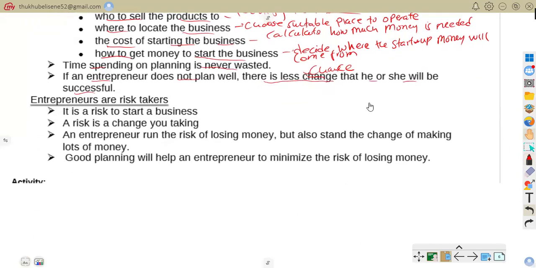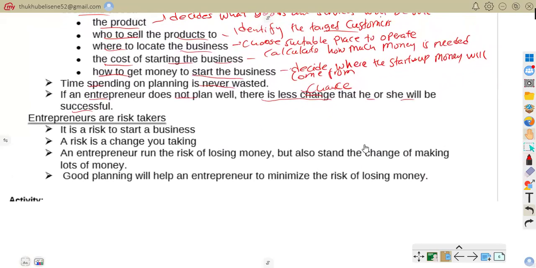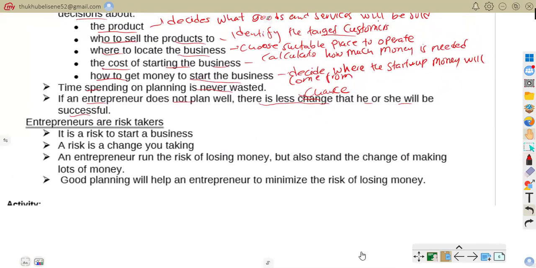So now let us be on entrepreneurs are risk takers. As it says, entrepreneurs are risk takers. It is a risk to start a business. But first, what is a risk? That is a very important question that we can ask ourselves.